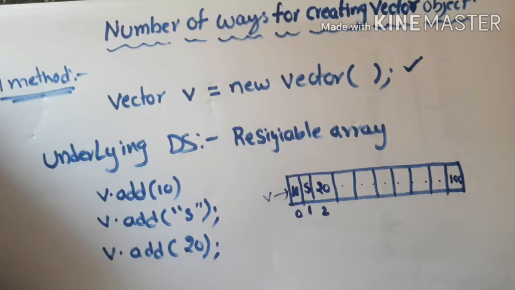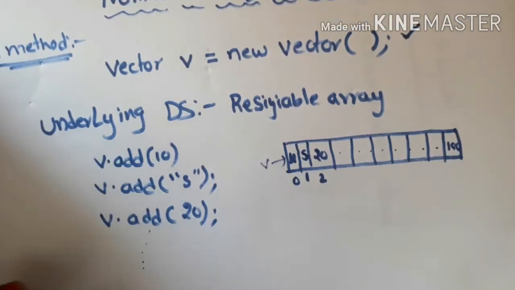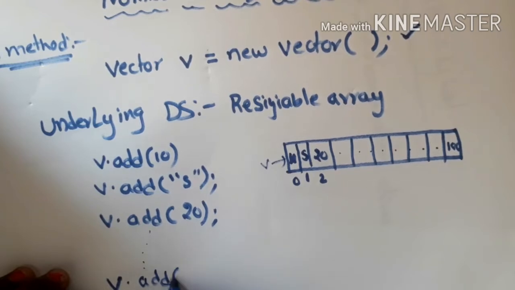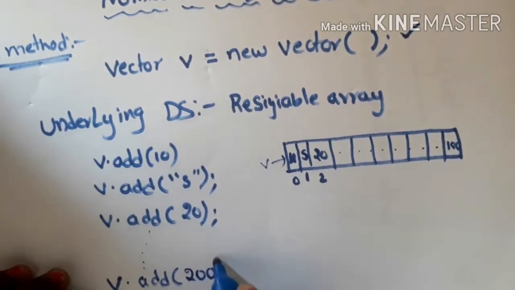And what I want to do now is insert some 11th element into this vector object. I have written 10 steps here, and now I am trying to add the 11th element. So v.add of the 11th element, assume it is 200.